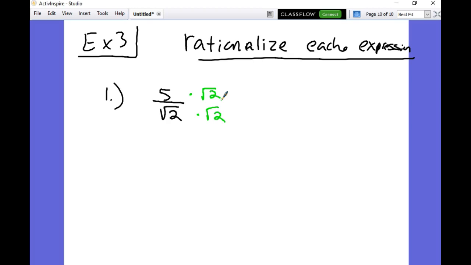So that's how fractions work. If you multiply something to the bottom, that's okay, so long as you also do it to the top. That keeps it balanced. Now on the top, this is oil and water. They don't mix. We have a rational and irrational, so just keep them separate, right? On the bottom, though, what's square root of 2 times square root of 2? Shortcut? It's just 2. There's your answer. You could also write it like this if you want to. That way we're separating the rational, the fraction, from the irrational.